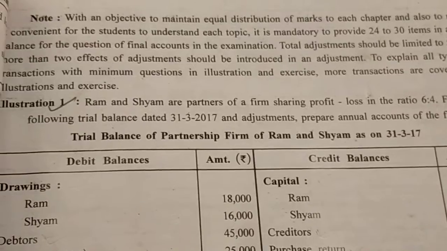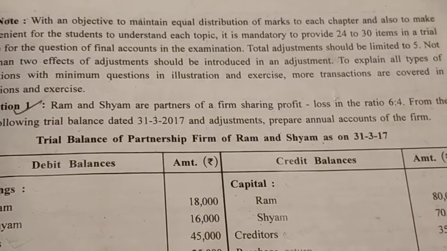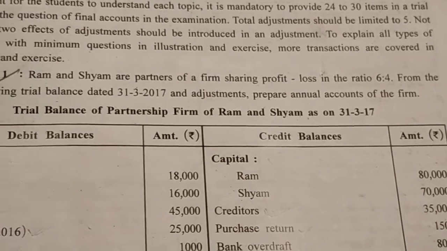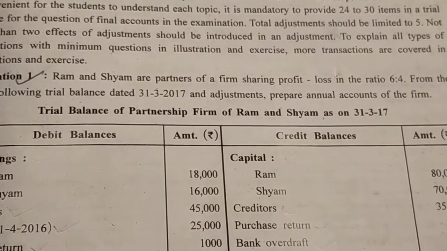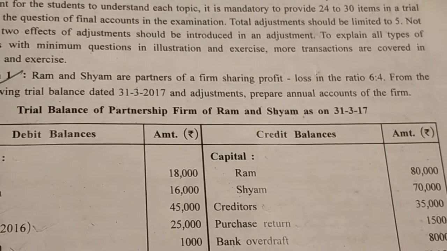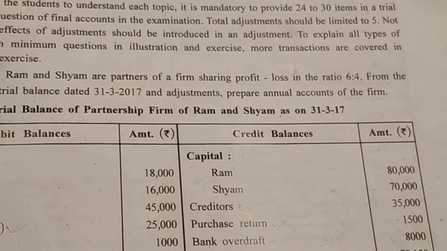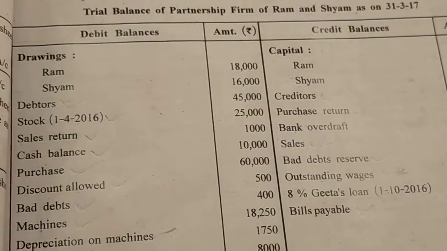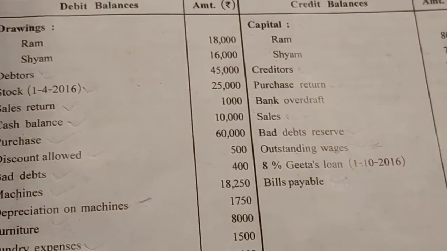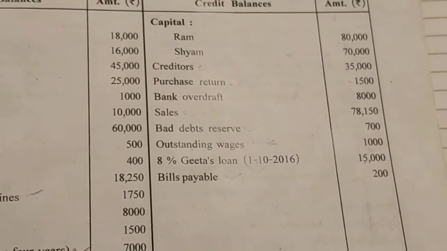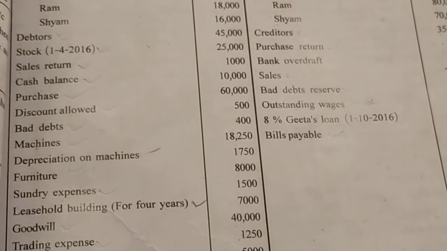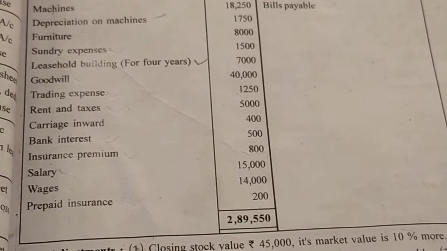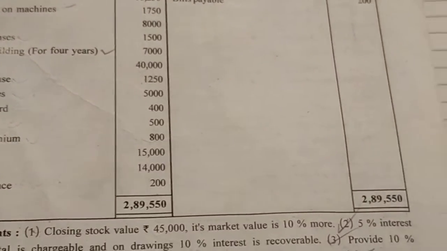Let's take an example, illustration number 1. Ram and Shyam are partners of a firm sharing profit and loss in the ratio 6:4. From the following trial balance dated 31st March 2017 and adjustments, prepare the annual accounts of the firm. Trial balance is given. Everything you can see, this is the trial balance. No need to read, I just want to show you this. After that, I'll explain all these things.